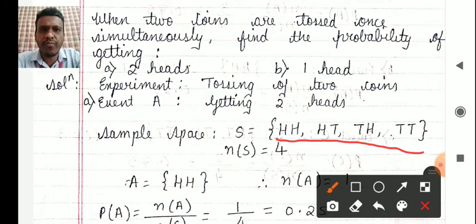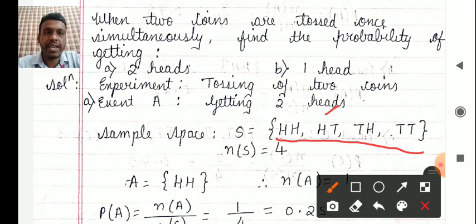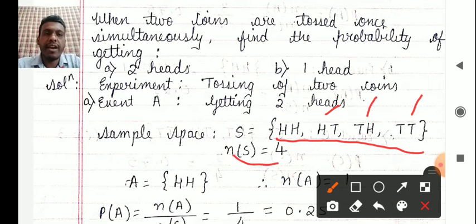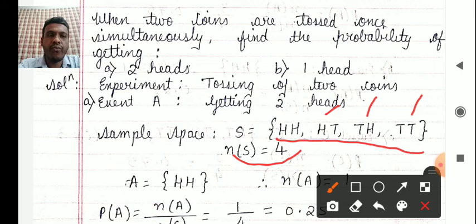If you cannot write it, you have to learn this by heart. HH, both will be heads. The first one will be head, the second one will be tail. It becomes opposite here. First one will be tail, the second one will be head, or else both will be TT. So this is how you will get it, and n(S) is equal to 4.